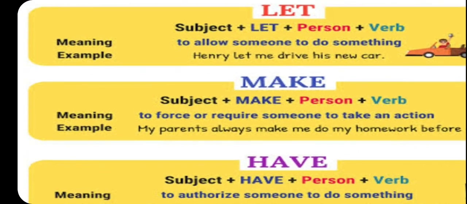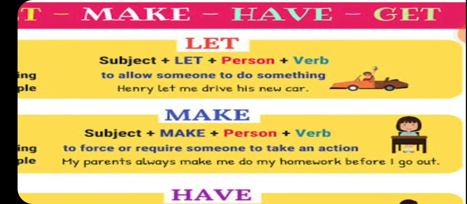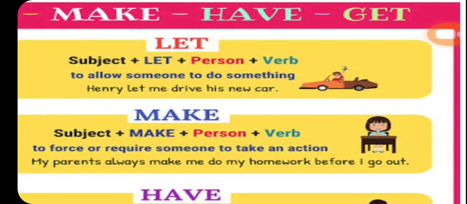Permission: allow someone to do something. So that's: Henry let me drive. Now the subject is Henry, let is the causative verb, me is the person, and drive is the first form of the verb, and the rest of the words are just a phrase. A number of things are added here to make the sentence clearer.